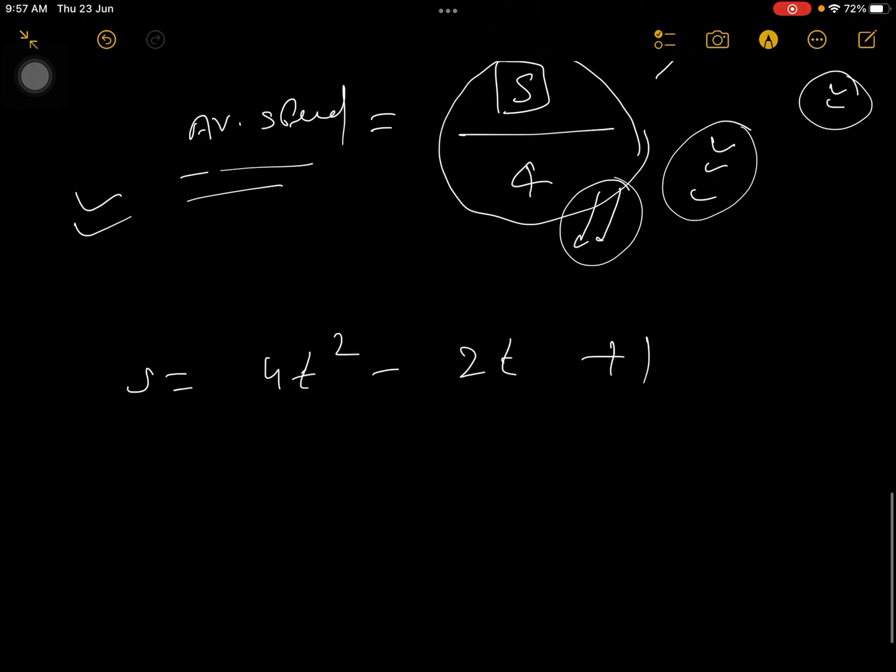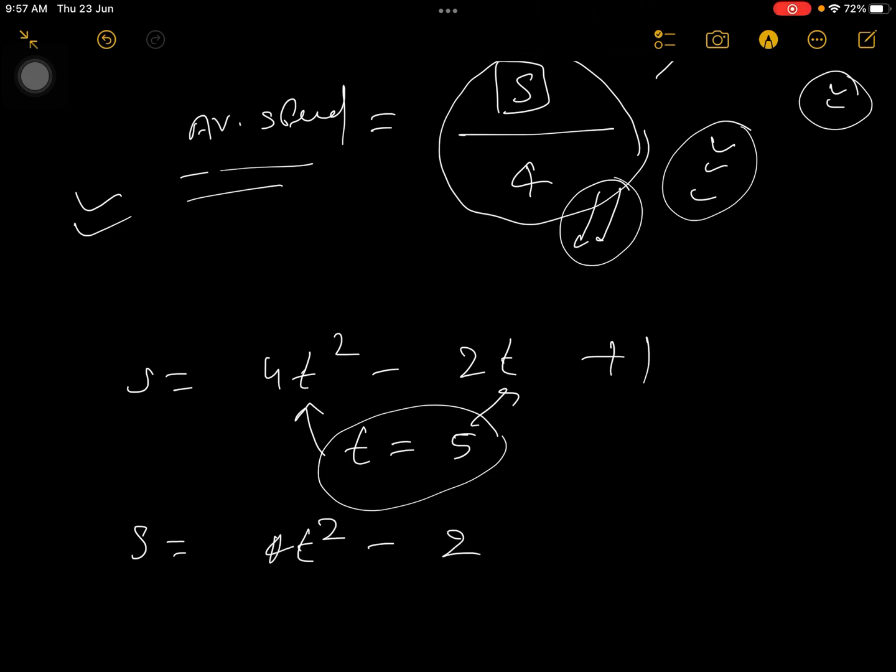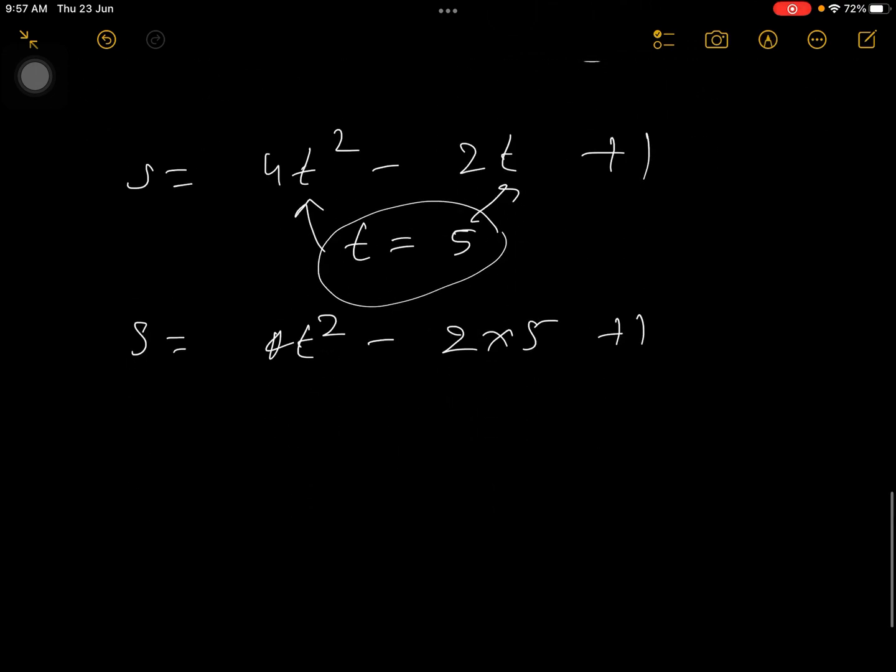Now in this you substitute the t value, so the t value is going to be 5 now. When you substitute t is equal to 5, the equation will look like s is equal to 4t square minus 2 into 5 plus 1. When you solve this, you will get the answer. So I hope this practice problem is also done.